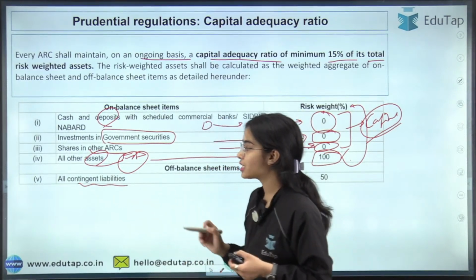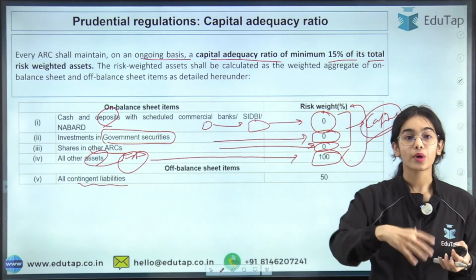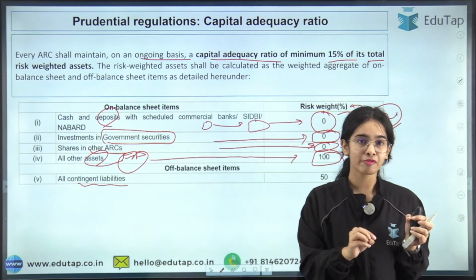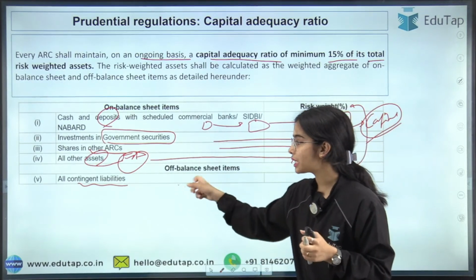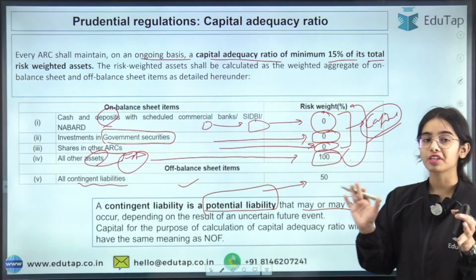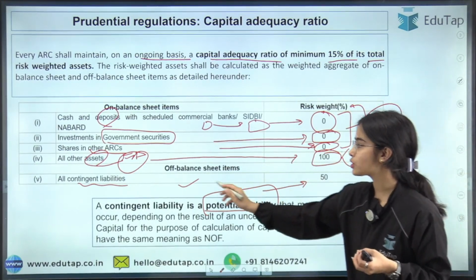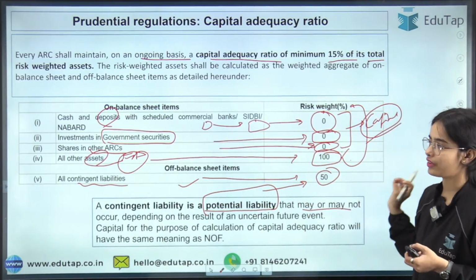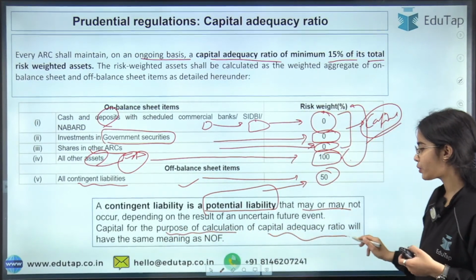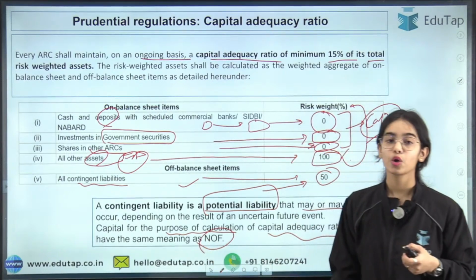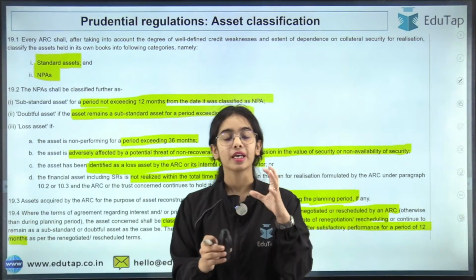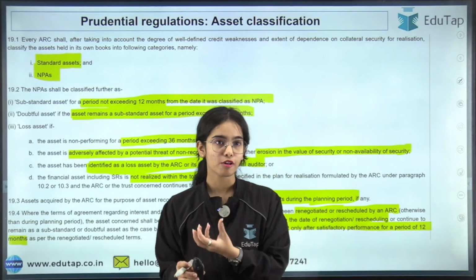All contingent liabilities: what if your liability increases? What if to the qualified buyers you have to give the extra money or the return on investment? What if there is such a clause? This is the contingent liability, a potential liability that can arise in the future due to different scenarios. So for that you have to maintain 50% risk weight. Okay, so that is the broad idea, and the capital for the purpose of calculation of capital adequacy ratio will have the same meaning as net owned fund. So this is the basic idea of CRAR. Kindly remember the points. Here the most important thing is remembering the facts.